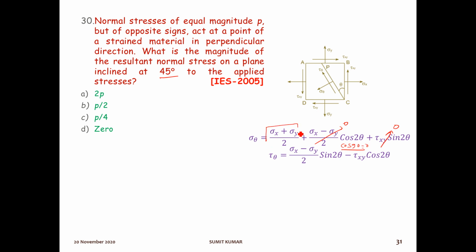So remaining term will be only this one. So sigma at 45 degree will be normal stresses of equal magnitude P, but of opposite signs. Okay, so sigma x is P plus sigma y, which is opposite of sigma x, that is minus P, by 2, which will be P minus P by 2, that is 0. Option number D is the right answer.